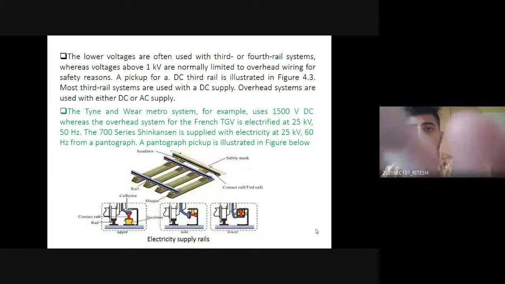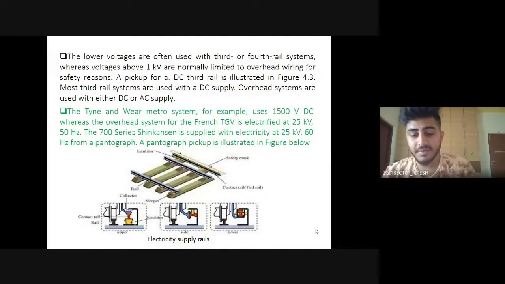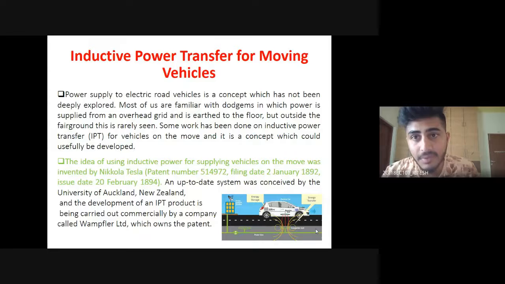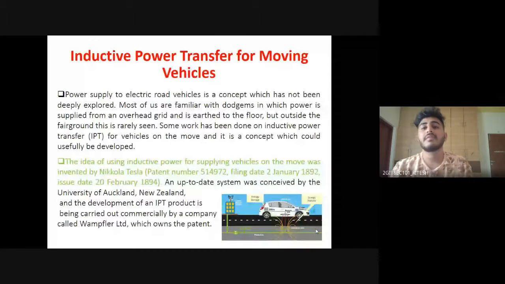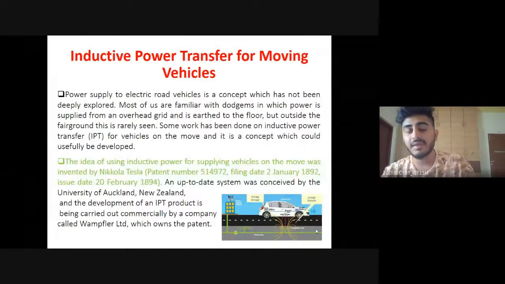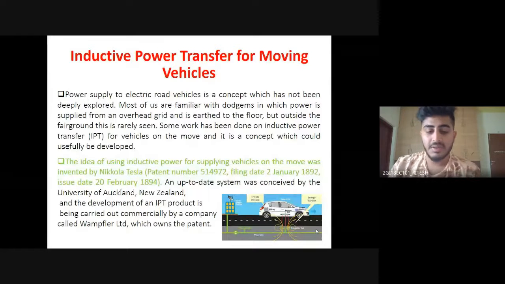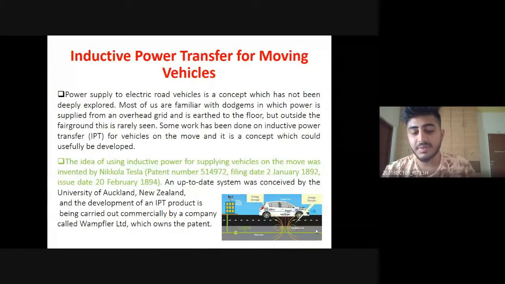And moving on to the next topic, can you move to the next slide? We have inductive power transfer for moving vehicles. Well, this is one of the greatest inventions of Nikola Tesla.